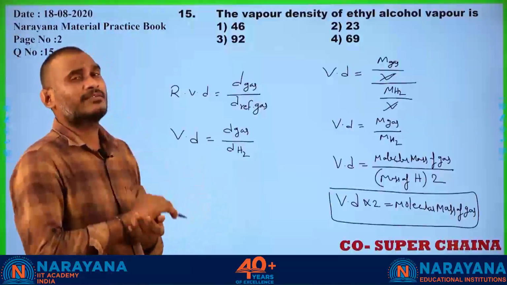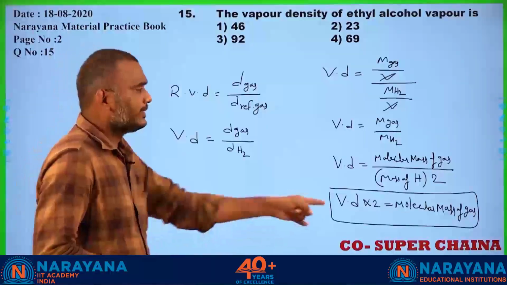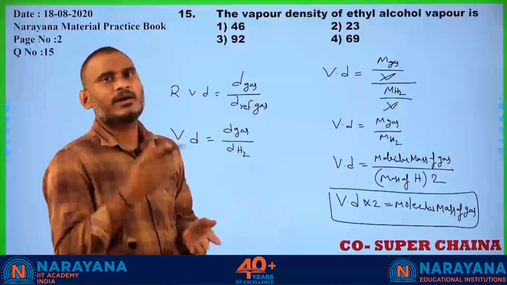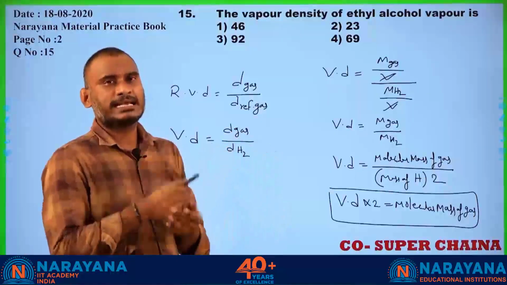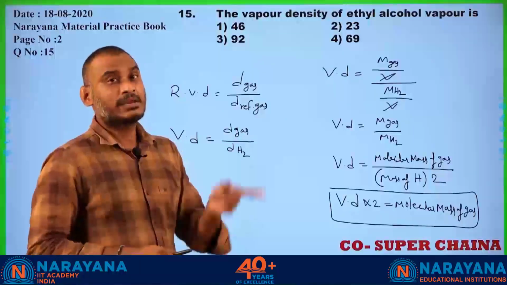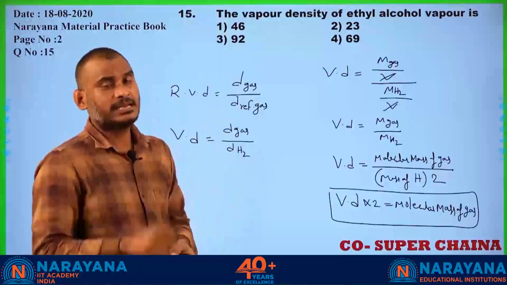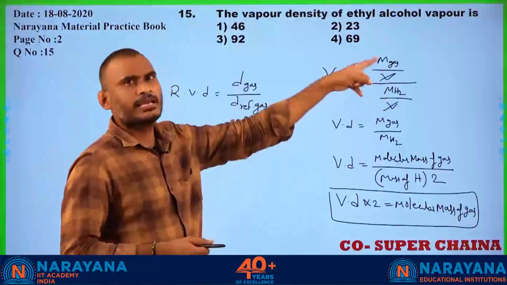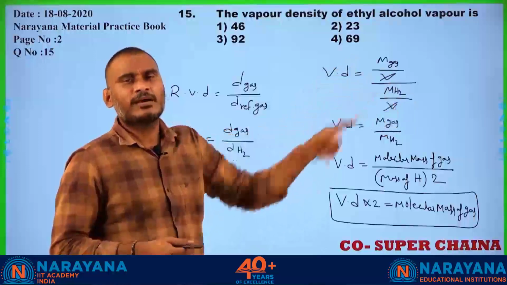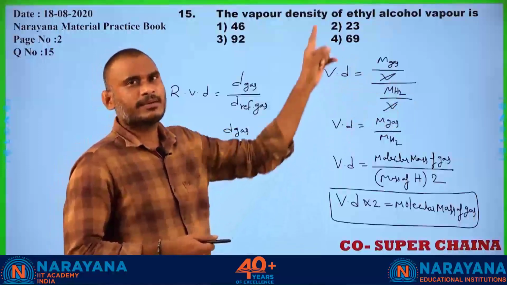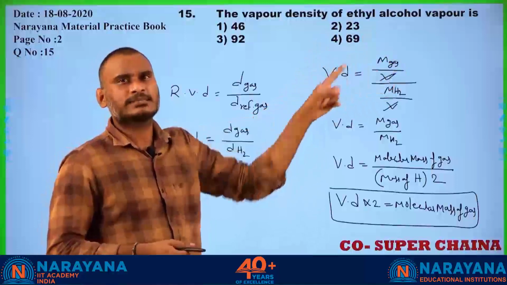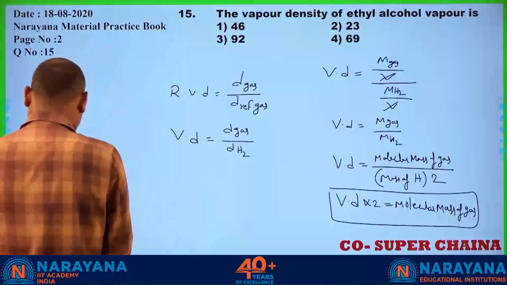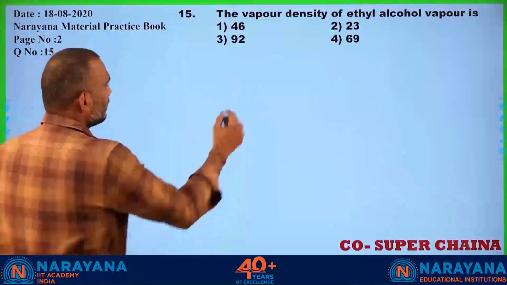Generally, the vapor density of ethyl alcohol vapor. How to calculate vapor density first of all? Vapor density into 2 is equal to molecular mass of the gas. This came from Avogadro's hypothesis. Equal volumes of gases at a given temperature and pressure consist of the same number of particles. That is why at equal volume, an equal number of gas particles and hydrogen gas particles are present. Equal number of particles is nothing but 1 molecular mass of the gas by 1 molecular mass of the hydrogen you can take.